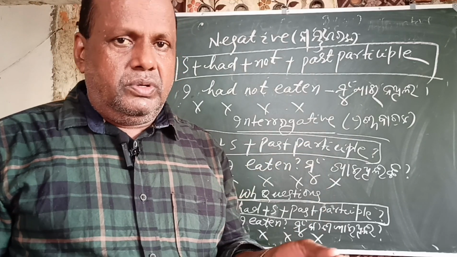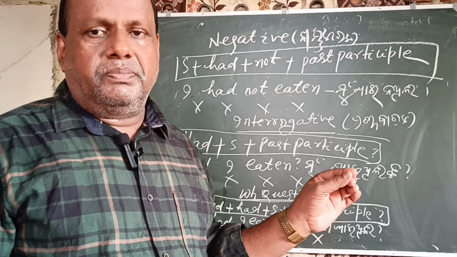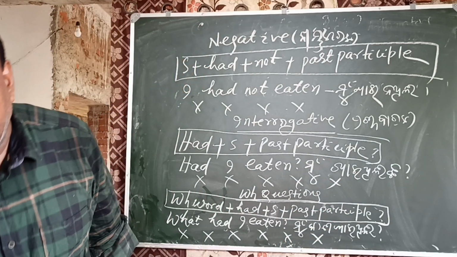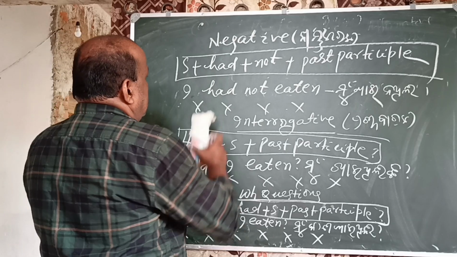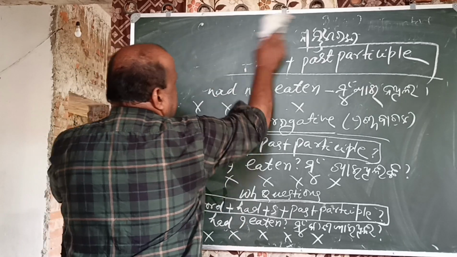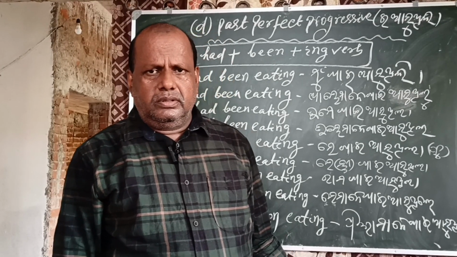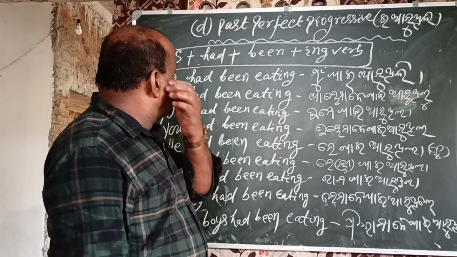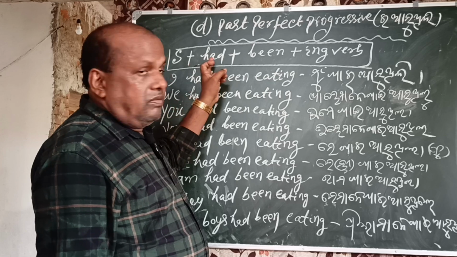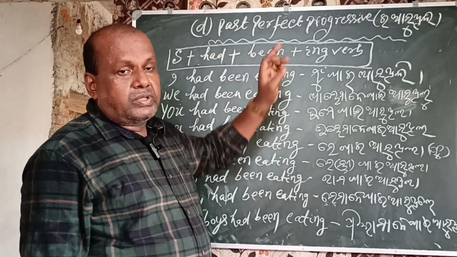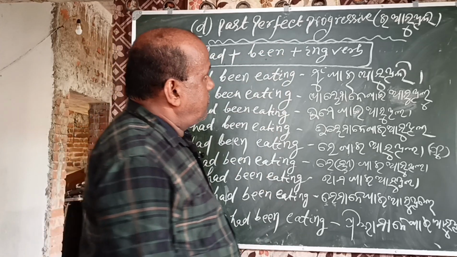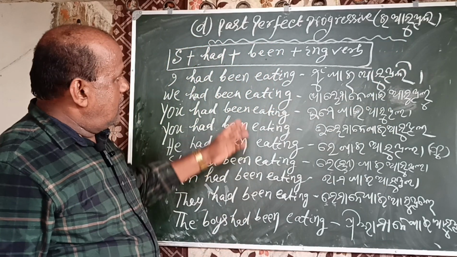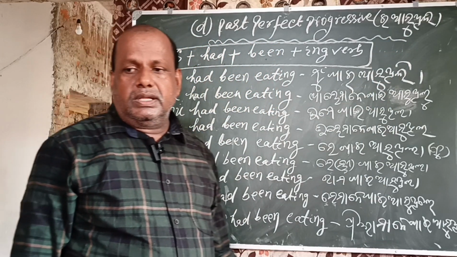Now, I am going to discuss the last part of the past tense, that is the past perfect progressive tense. Now you take down the past perfect progressive tense. Now, dear students, let's get started. The pattern is subject plus had plus been plus ing form. In affirmative: I had been eating.